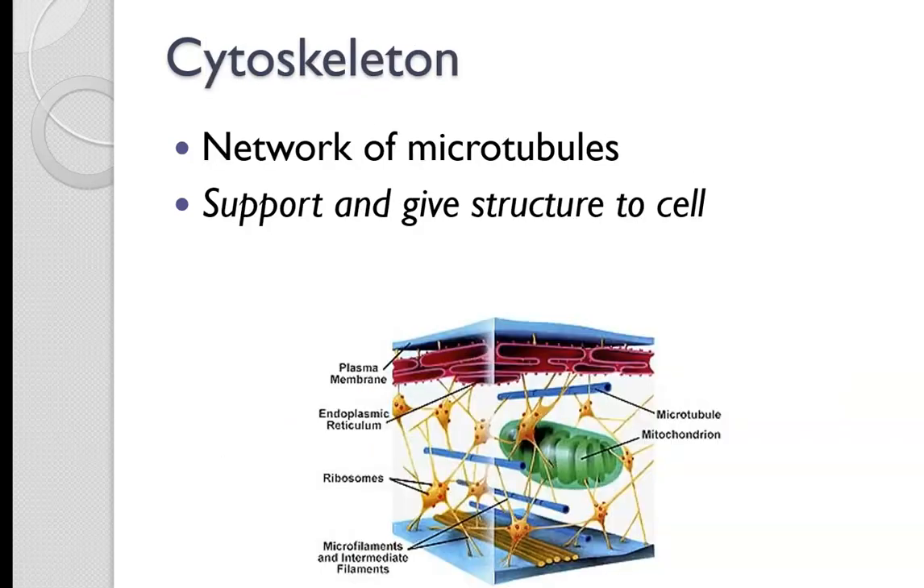All right, so a cytoskeleton is a cell skeleton. Cyto means cell, and it provides support and structure for the cell, and cytoskeletons are found in plant cells, in animal cells, and in bacteria cells.